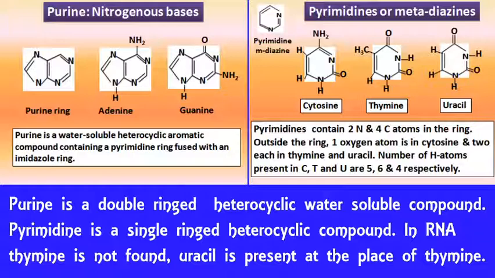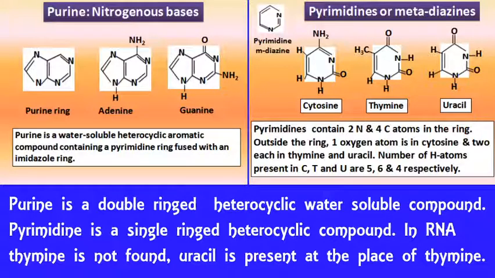You can see in the structure of adenine there is amino group, and at this place, and there is the different position of amino group or oxygen group or hydrogen in these adenine and guanine.